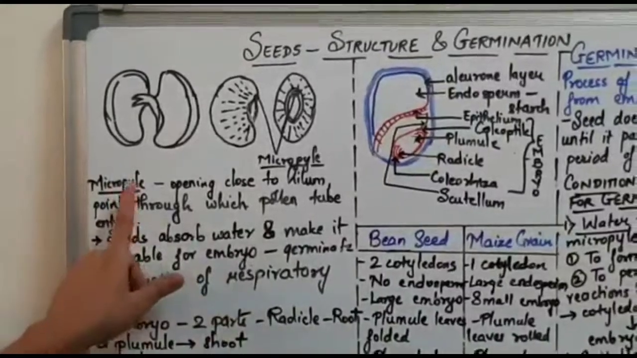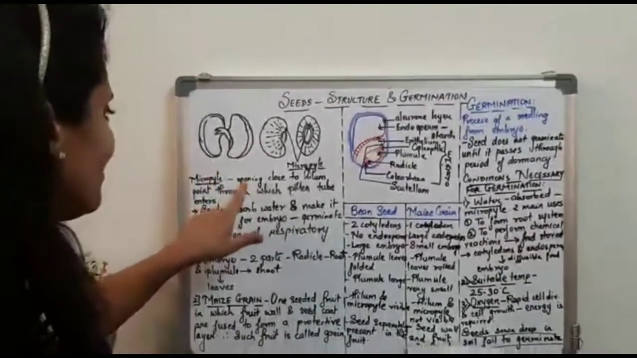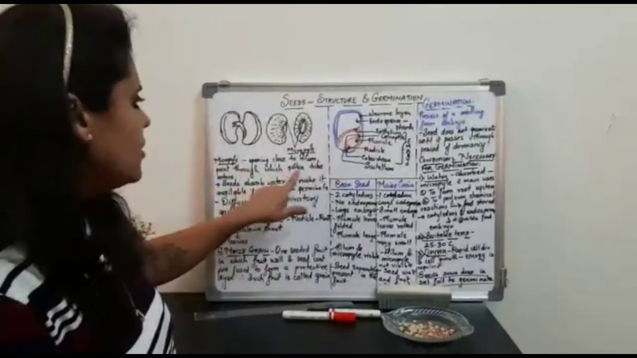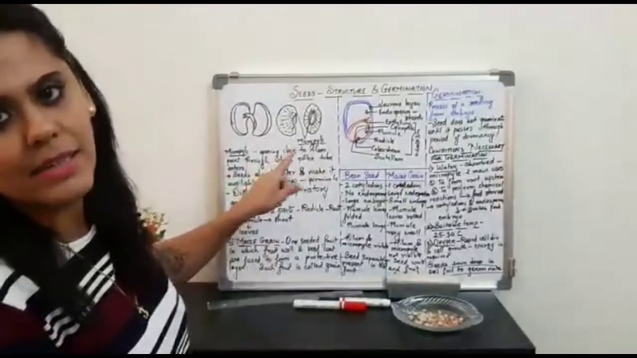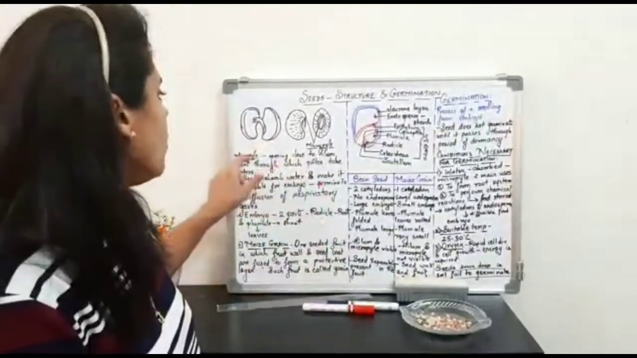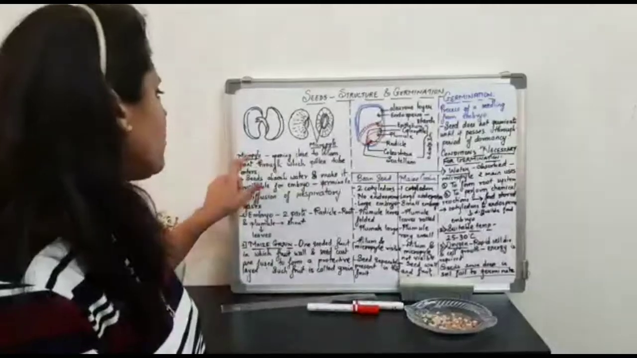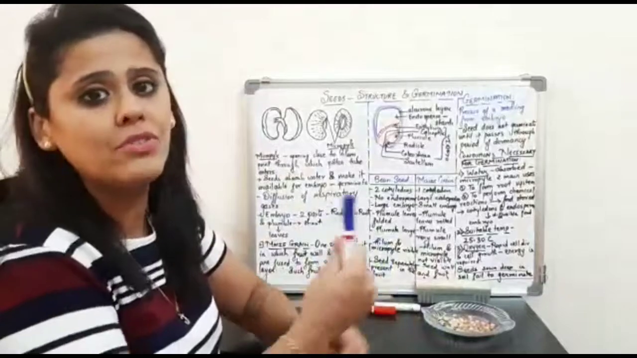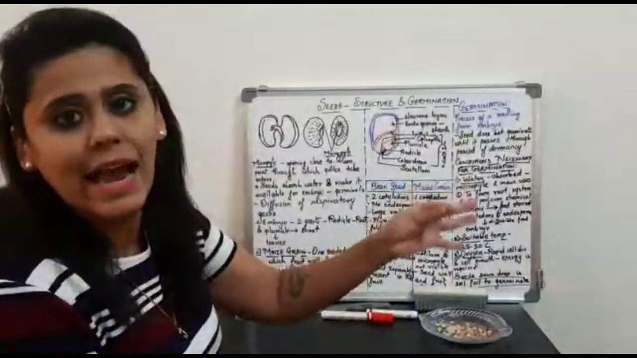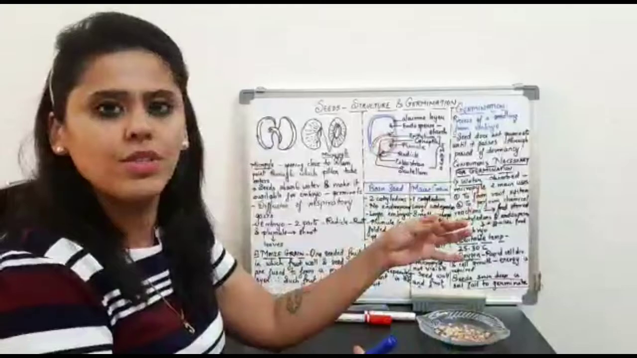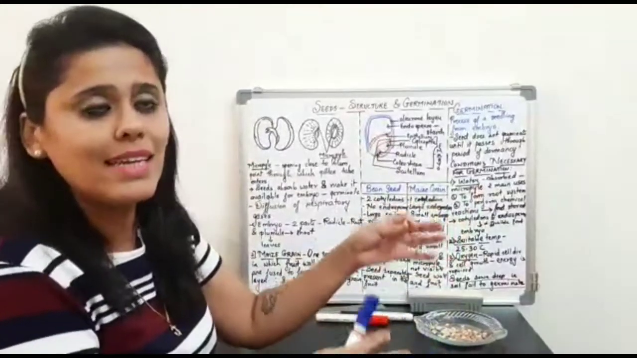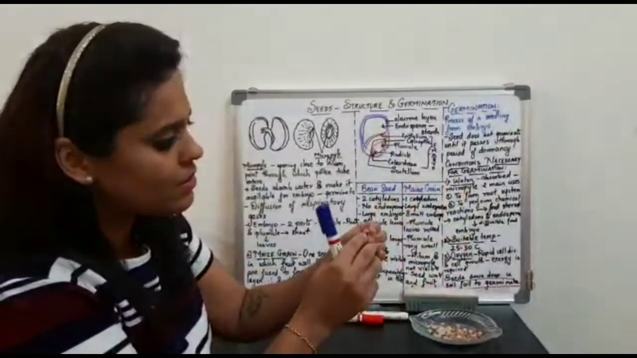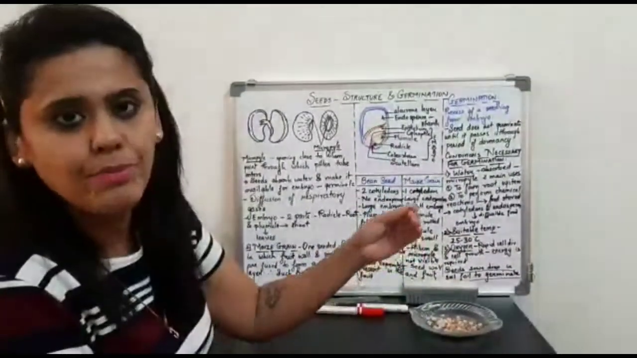Now, what is the role of this micropyle? As said, this is the opening close to the hilum. This is the point through which the pollen tube enters at the time of fertilization. This micropyle generally is required for the exchange of respiratory gases so that this seed can breathe, taking in oxygen and giving out carbon dioxide. That is the key role of this micropyle, which is present just above your hilum point.